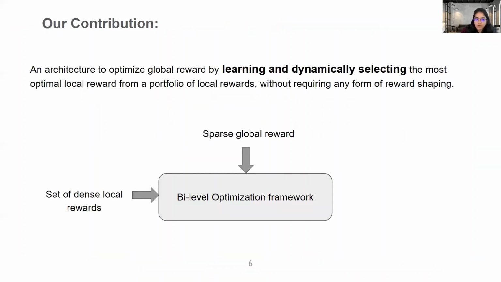So the contribution of our work is a bi-level optimization framework that leverages a set of local dense rewards to optimize sparse global reward. The way it does this is by learning and dynamically selecting the most optimal local reward from a portfolio of local rewards without requiring any form of reward shaping. Let's look at how our model works.